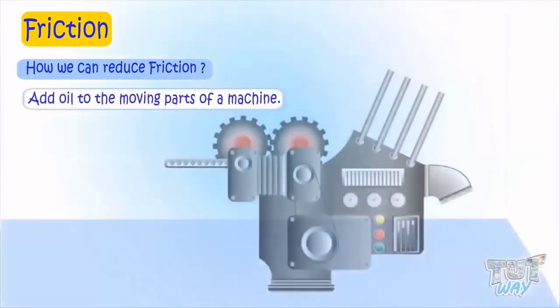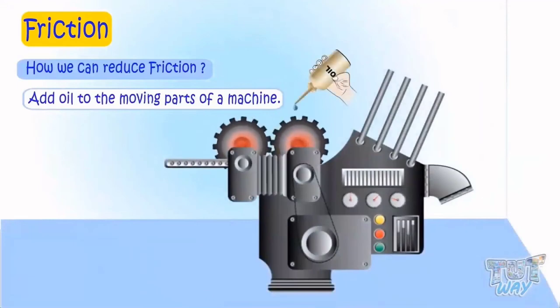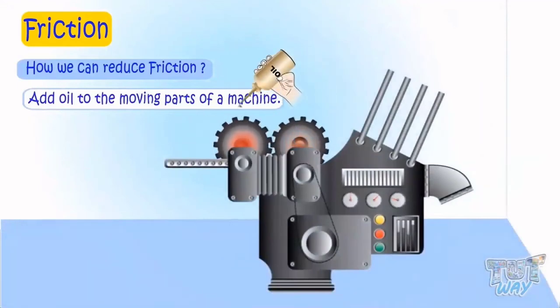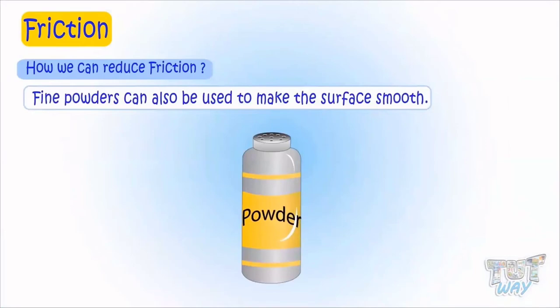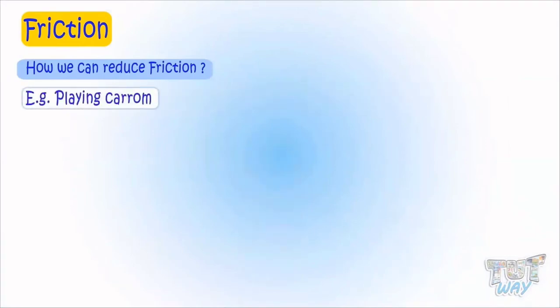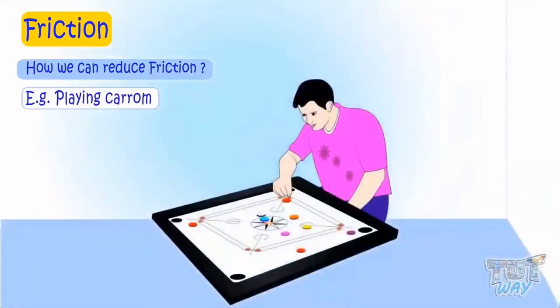Lubricating oil is applied on moving parts of machines that move over one another. This smoothens their surfaces and reduces the friction between them. Fine powder can be used to reduce the friction. That's why, children, before playing carom board, we sprinkle powder on the board to make the surface smooth.